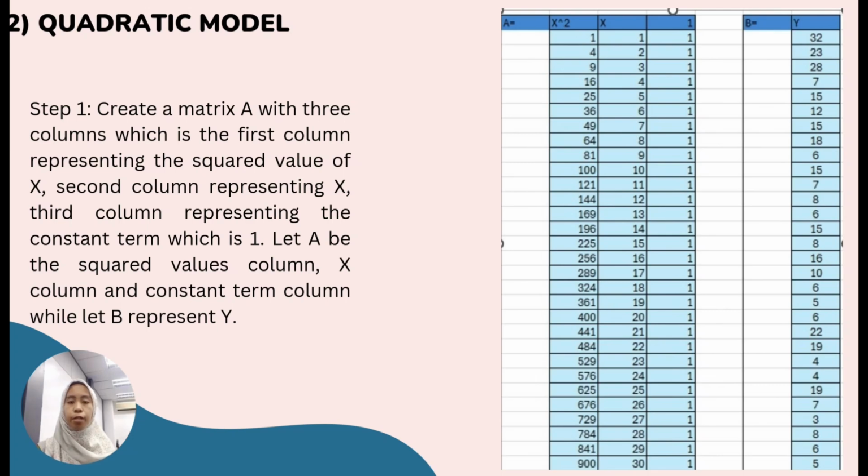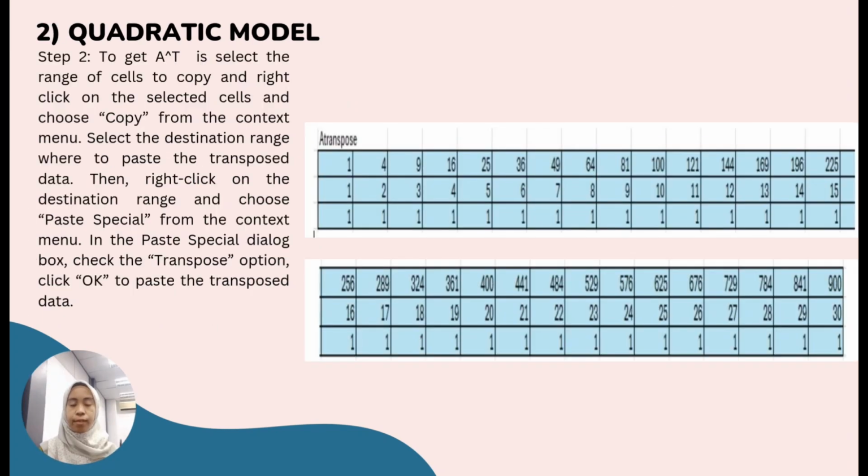system. For the quadratic model, the explanation on the Excel command used in the solving system is firstly create matrix A with 3 columns, the first column representing the square value of x, which is x squared, the second column representing x, and the third column representing the constant term, which is 1, while create matrix B that